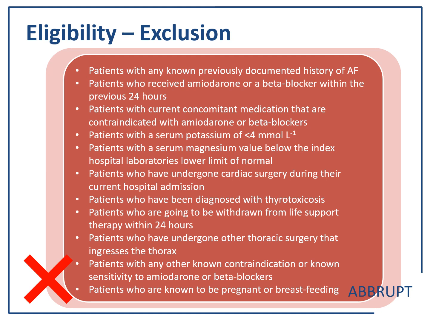This is a list of the exclusion criteria. Patients with any known previously documented history of AF. Patients who received amiodarone or a beta blocker within the previous 24 hours. Patients with current concomitant medication that are contraindicated with amiodarone or beta blockers. Patients with a serum potassium of less than 4 millimoles. Patients with a serum magnesium value below the index hospital laboratory's lower limit of normal.